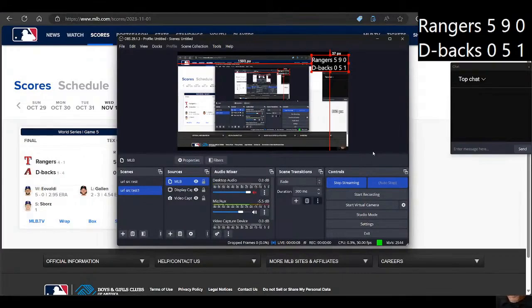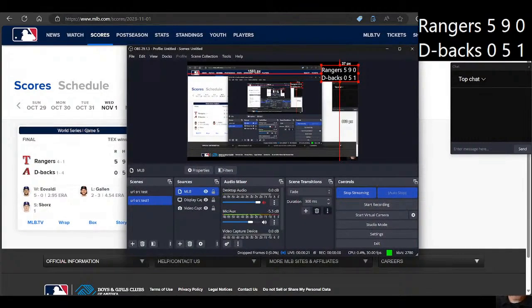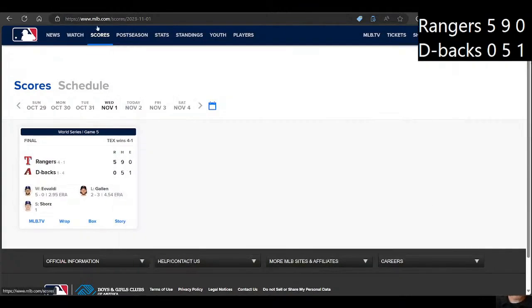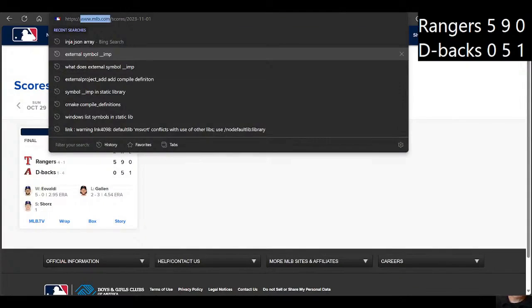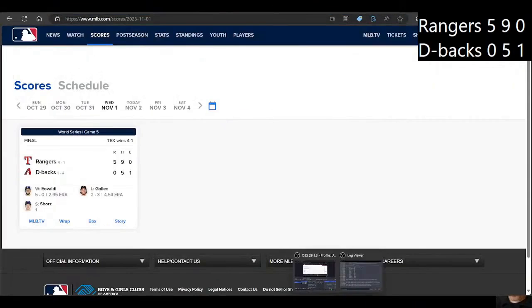Hi everybody. I wanted to create this sort of a live tutorial for people to see how I've been using the URL API source to get information from websites like this one. Recently, people asked me to talk about how we can extract information from things like MLB.com, the baseball league, or NBA, and bring them into OBS.